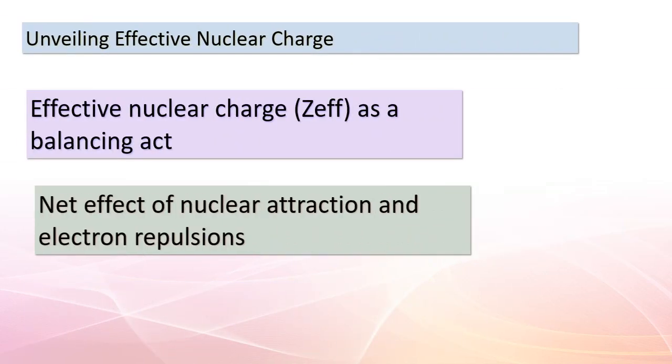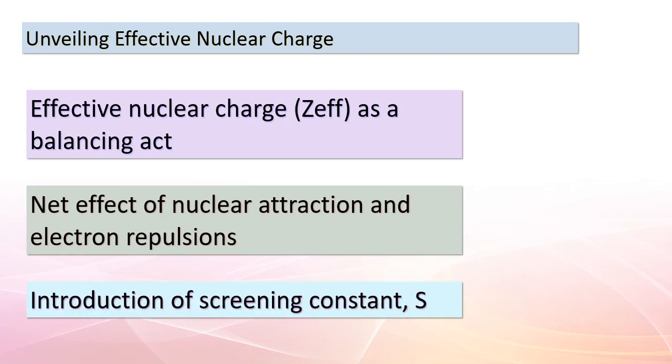Greetings, curious learners. Today, we're uncovering the layers of the effective nuclear charge, ZEF, and its pivotal role in understanding atomic interactions. Imagine ZEF as a tightrope walker, carefully maintaining equilibrium between the nuclear attraction and electron repulsions. Our electron of interest is caught in this intricate balance, feeling both the pull of the nucleus's protons and the push from its fellow electrons.